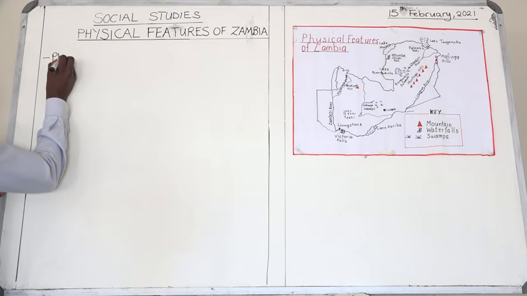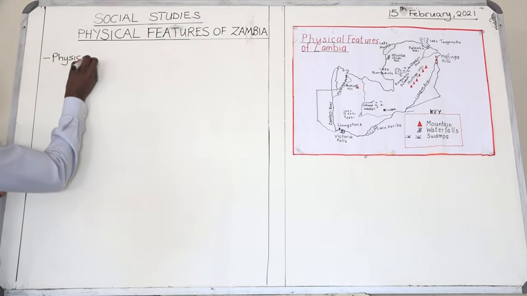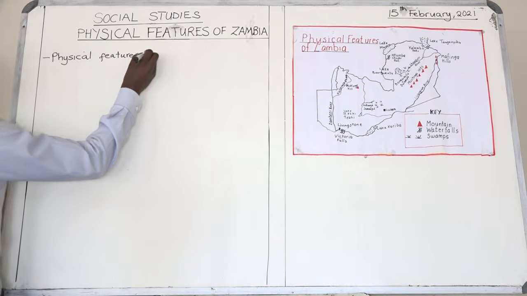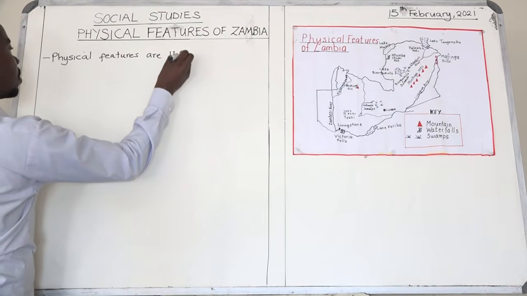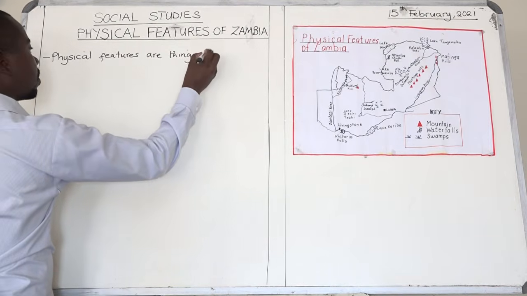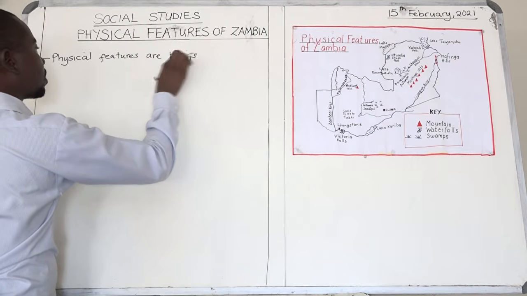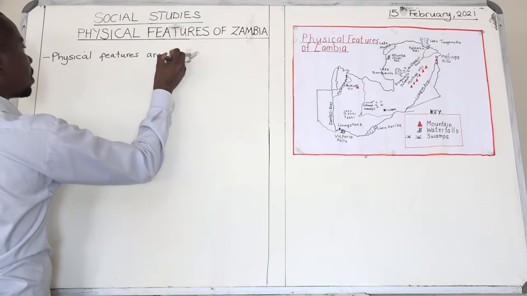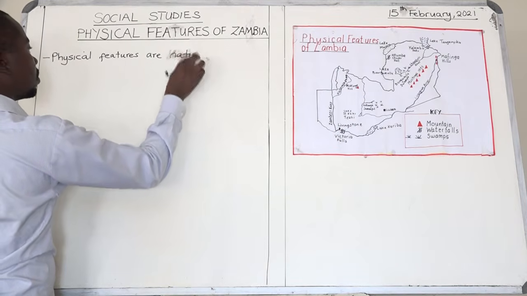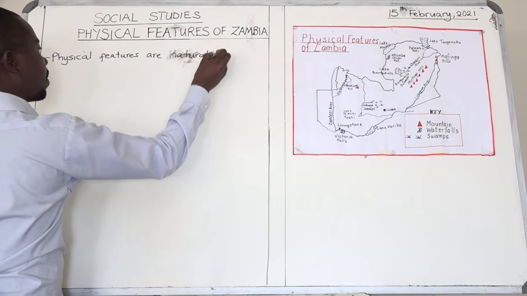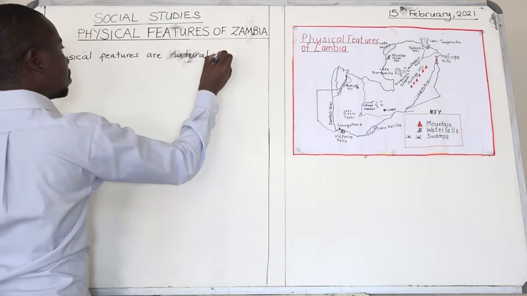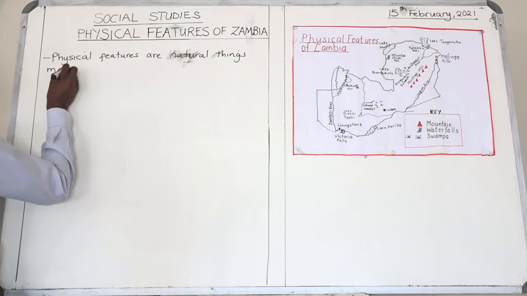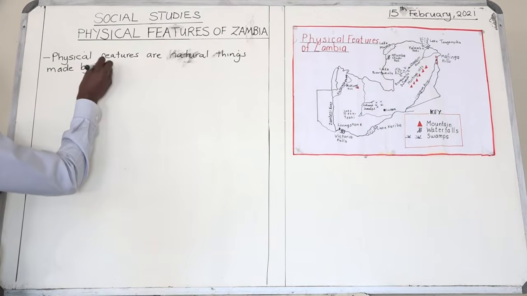Physical features are natural things made by God.